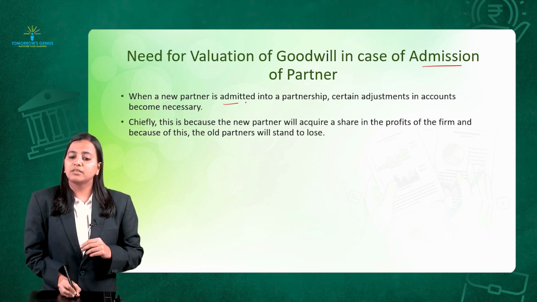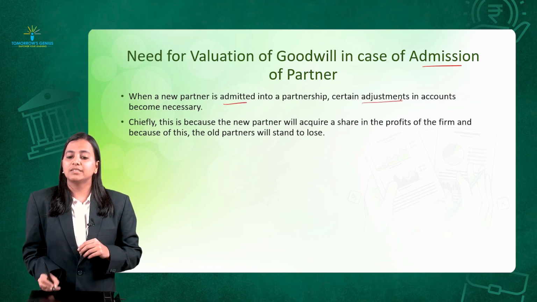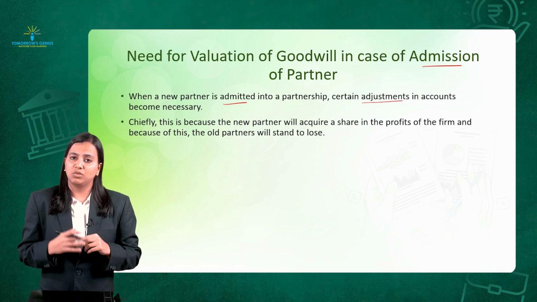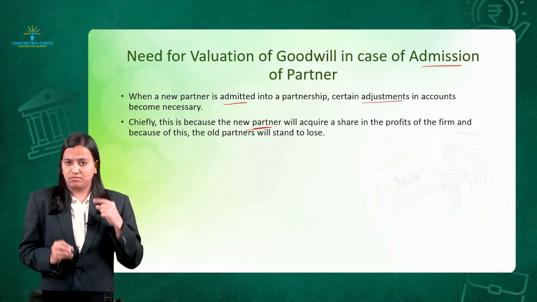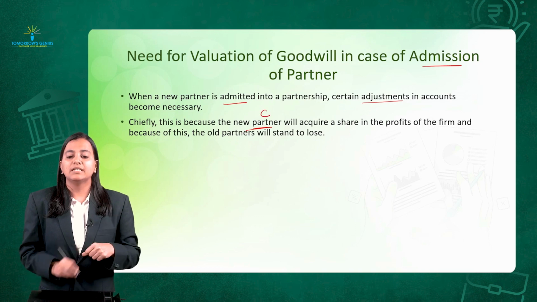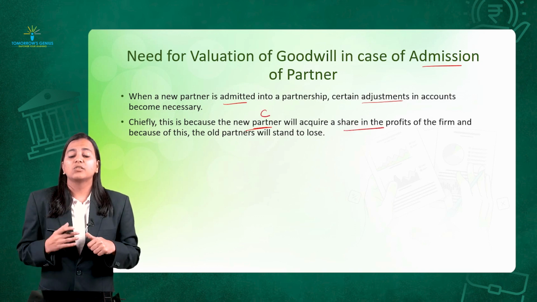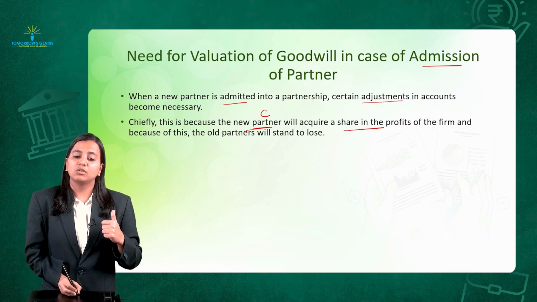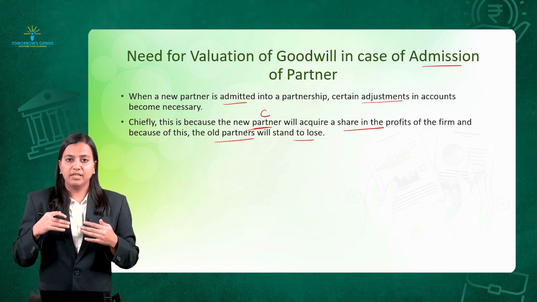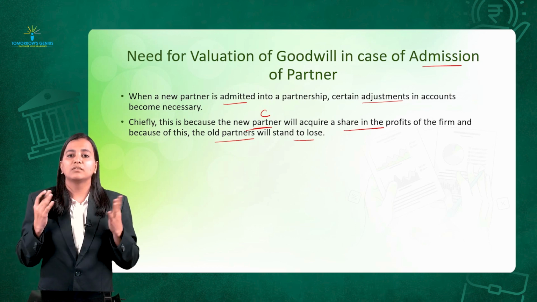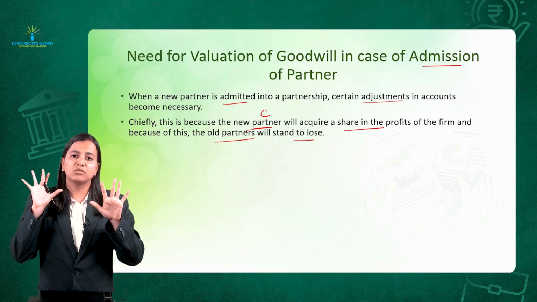So when a new partner gets admitted, certain adjustments are to be done in the accounts. Chiefly, this is because this new partner, in our case C, is acquiring a share of profit of the firm, because of which all the old partners stand to lose. A and B, we both were sharing the profit equally, 5,000 each.